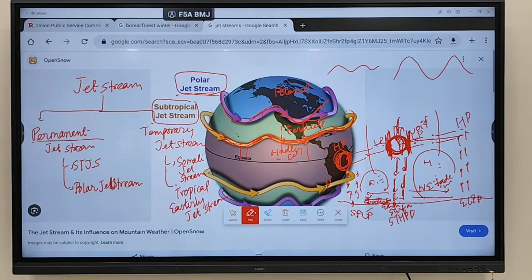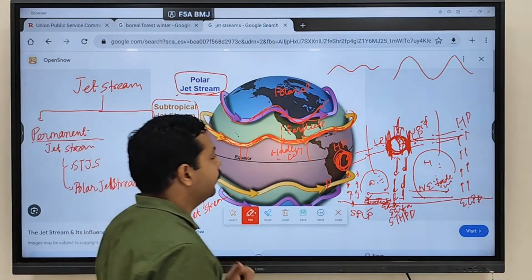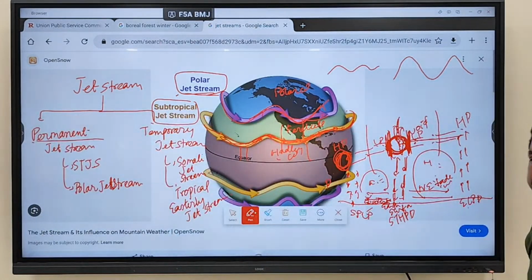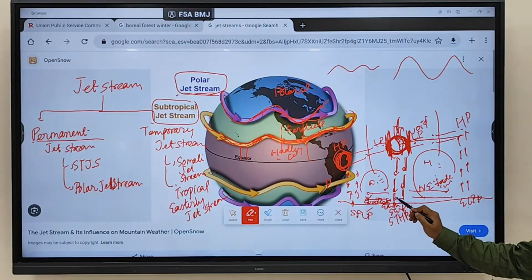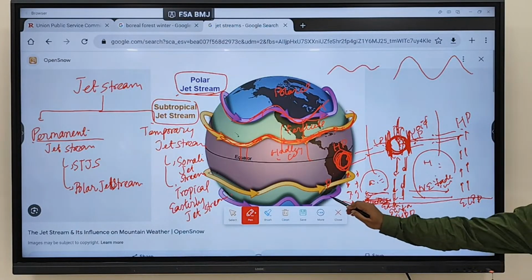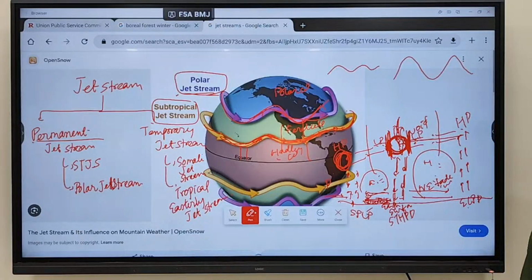Now remember, we discussed at the lower level which wind is flowing over here? Westerlies. Which wind is coming from the other side? When westerlies and easterlies meet, what happens?